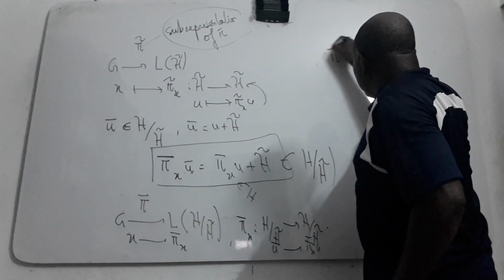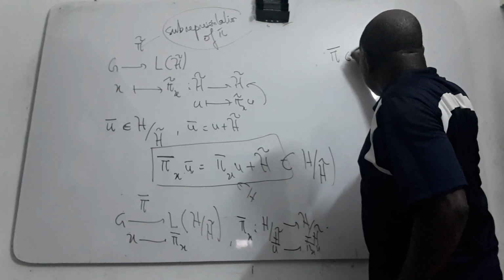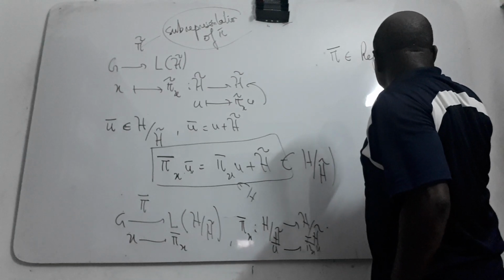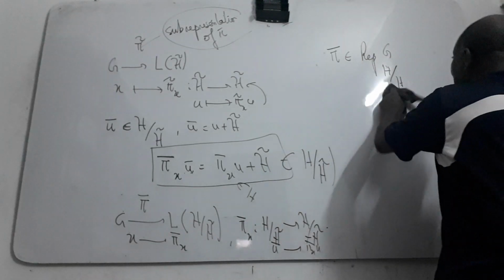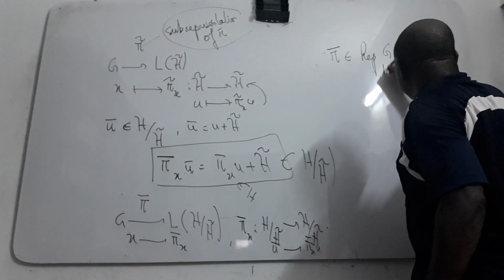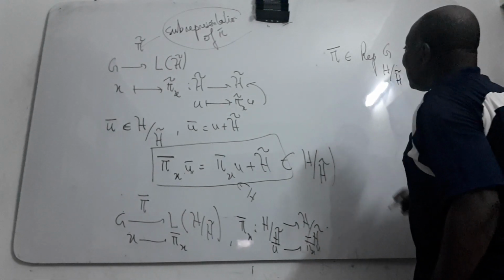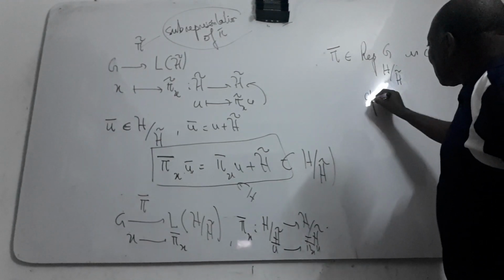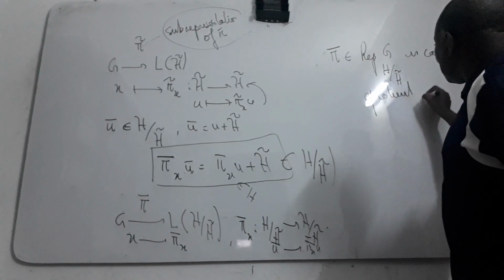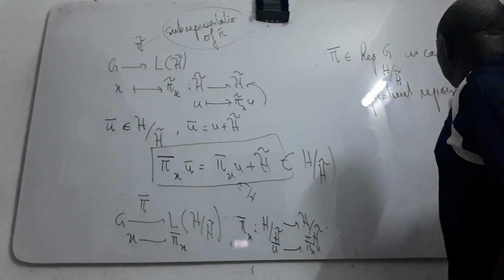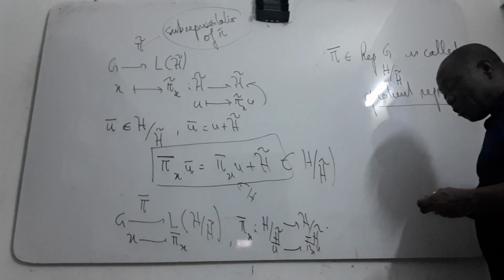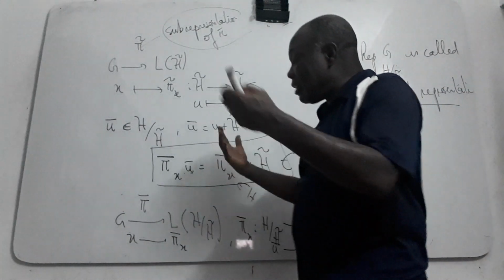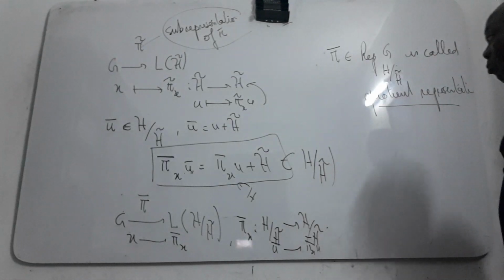And this pi will be a representation of G into this quotient space. This is called the quotient representation. We can prove easily that it is also a representation: verify the two conditions, and you need to prove it.